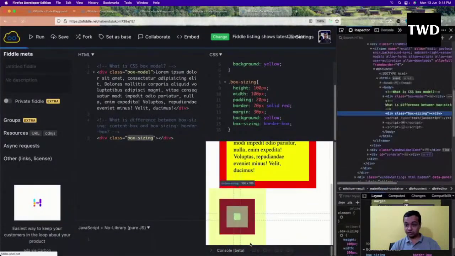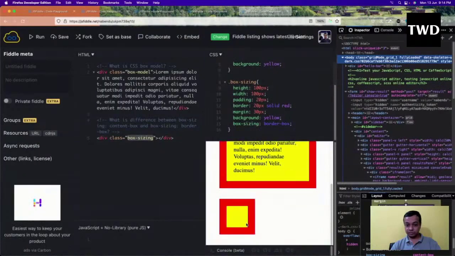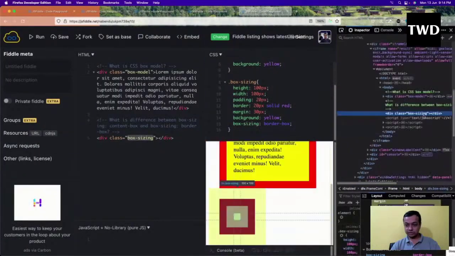Why has it become smaller? Inspecting it, the width and the height are now 20 by 20, and the padding and then the border are contained within the width and the height. So that is the border box. It became smaller the moment I gave border-box.